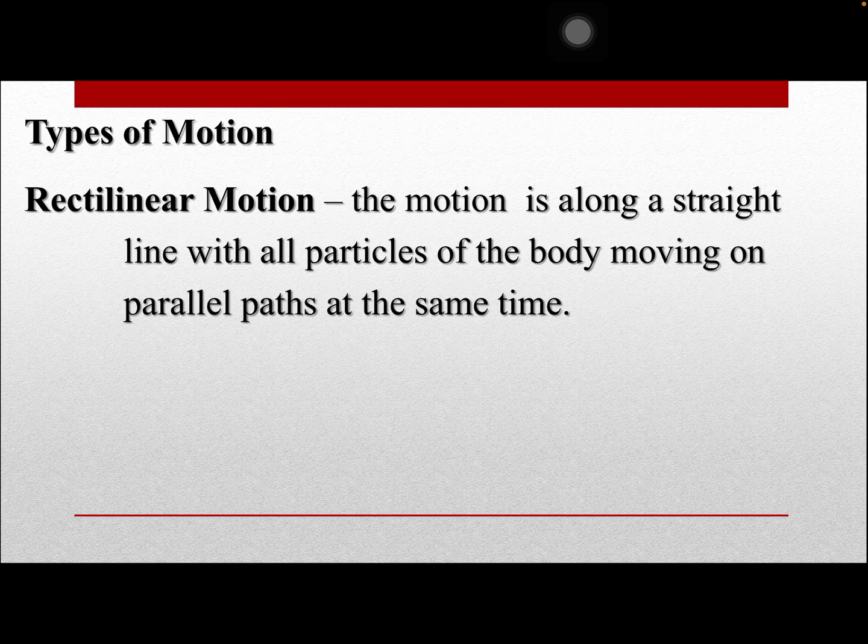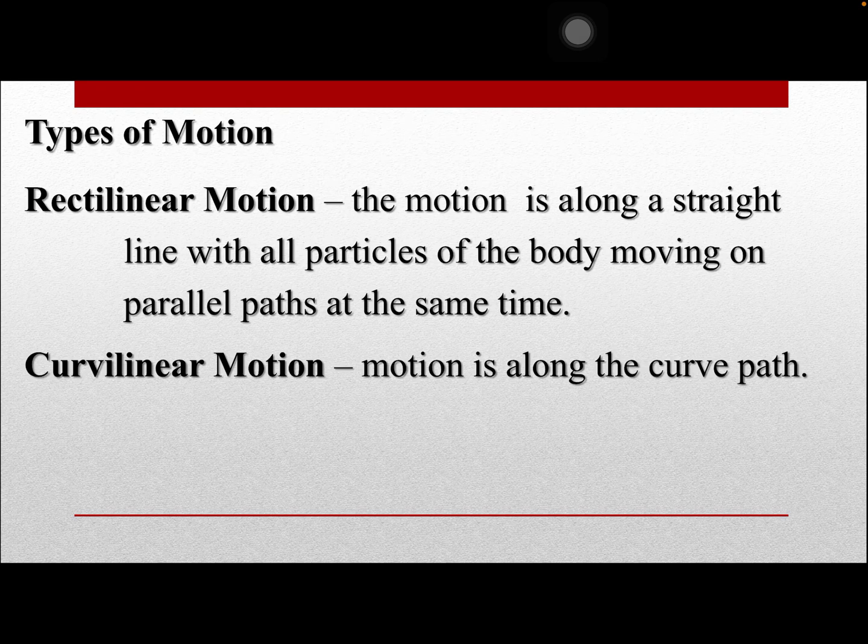Examples for rectilinear motion are a vehicle moving in a straight path, an inclined path, a free falling body, or a ball being thrown vertically upward.